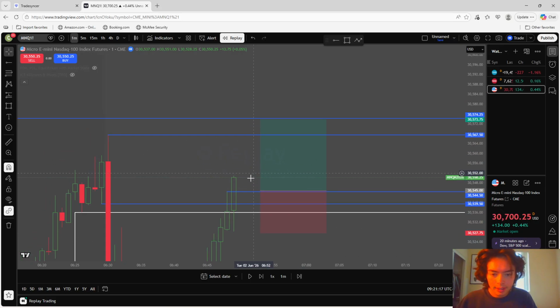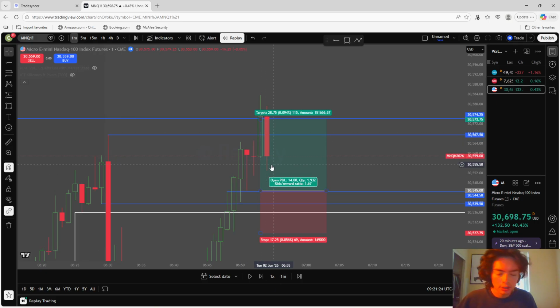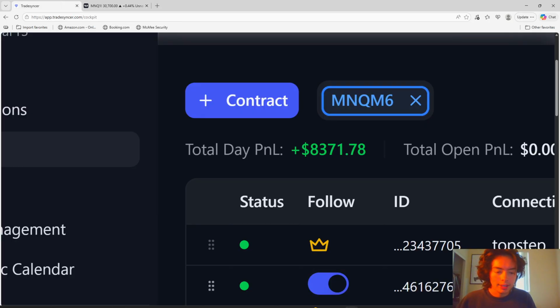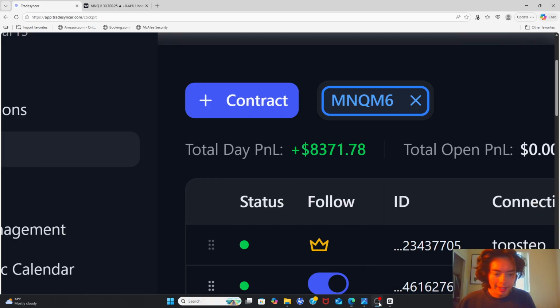So as you guys can see, I entered the trade right around this candle, and we ended up just hitting our take profit shortly after. So yeah, today was actually a pretty solid day, and that's how I made 8 bands today trading NQ futures.